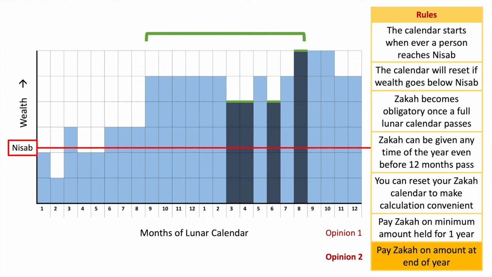In that case, I think option 2 works better, and it's also a safer option, which tells us that irrespective of how much wealth you had throughout the year, as long as you stayed above the level of nisab for that whole year, then whenever you do your calculation, on that date, whatever you have, you pay zakah on it. So let me repeat this.